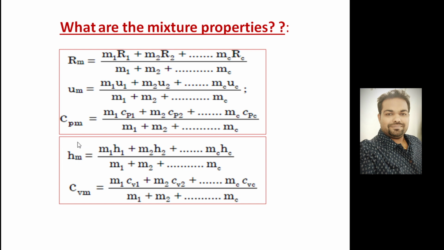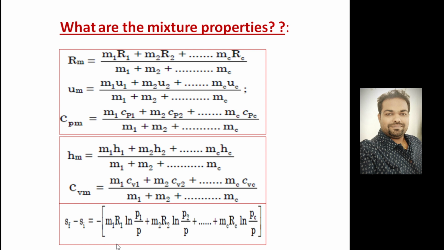Enthalpy of the mixture will further be calculated in a similar way: m1 h1 plus m2 h2 plus dot dot dot mc hc divided by the total mass. Similarly, you can find the mixture specific heat at constant volume using the same analogy: m1 Cv1 plus m2 Cv2 plus dot dot dot divided by the total mass. And this is the entropy change of the mixture.